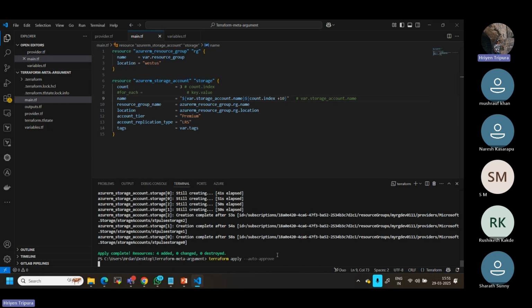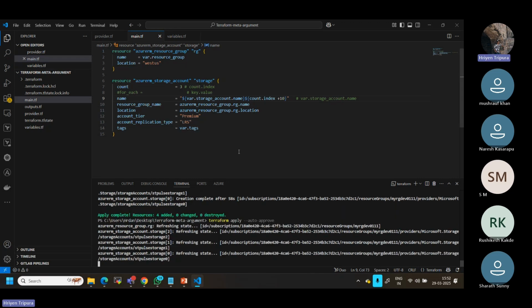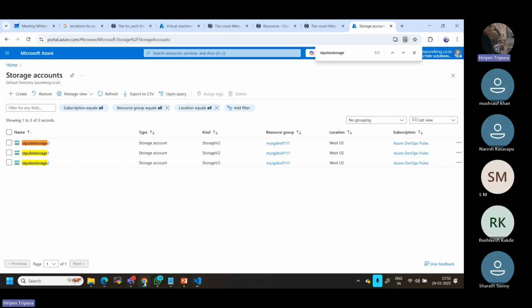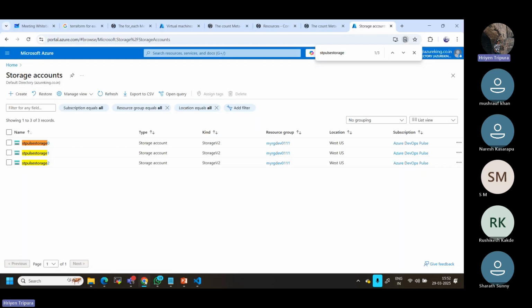Now what will it do by default? By default, as I told you, we are basically changing the storage account name, right? Because it was already created with the old name. Instead of this default name, I'm now saying, please make it start from 10. So this is what I have defined now.